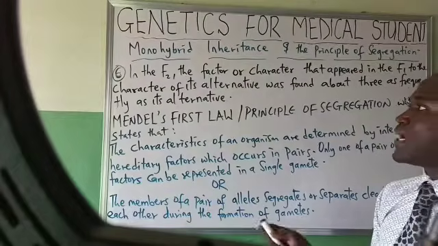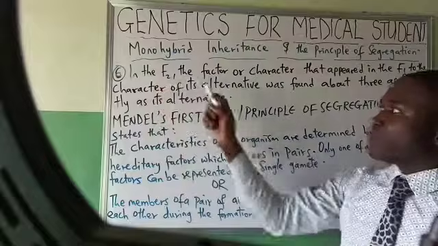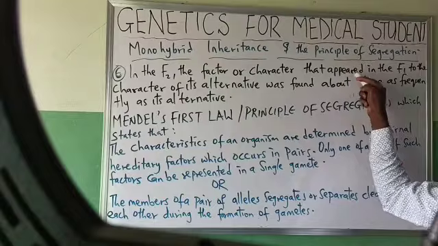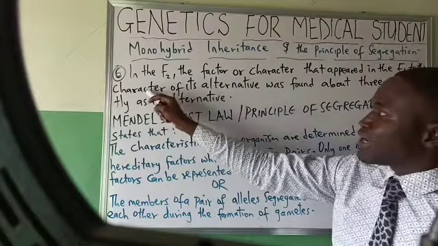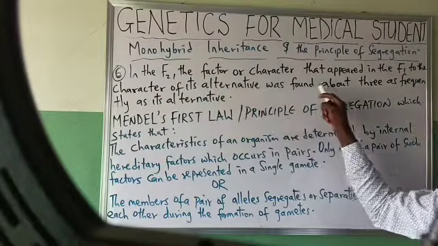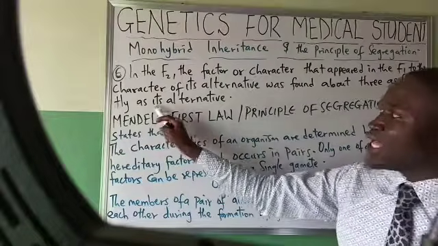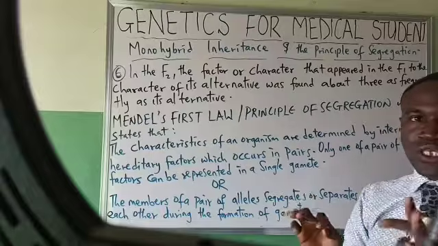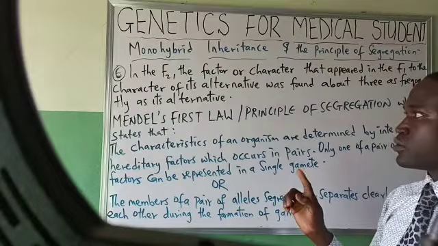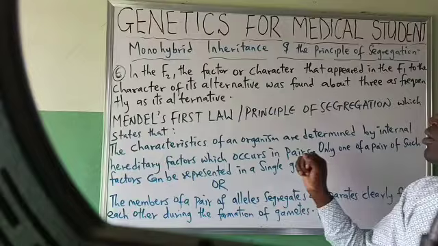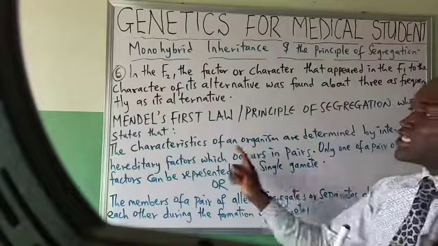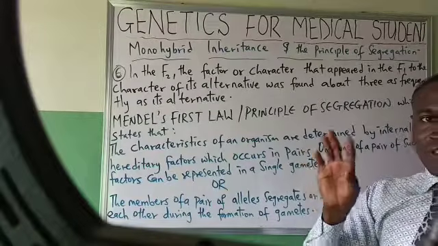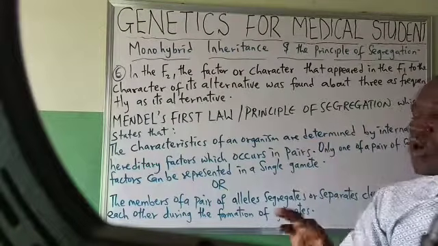Also, he concluded by saying that in the F2, the character that appeared in the F1 was found about 3 times as frequently as its alternative. You recall when we talked about phenotypic ratio, we said it's 3:1. Okay? Then, from all this, he delivered his first law. He made known his first law, which we call the principle of what?